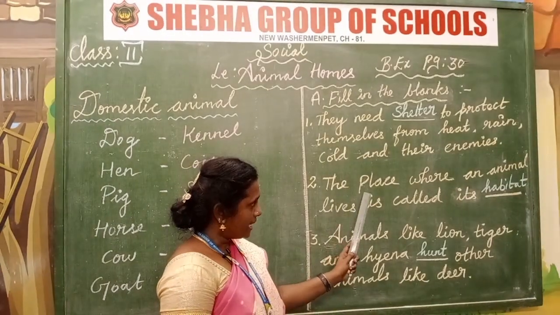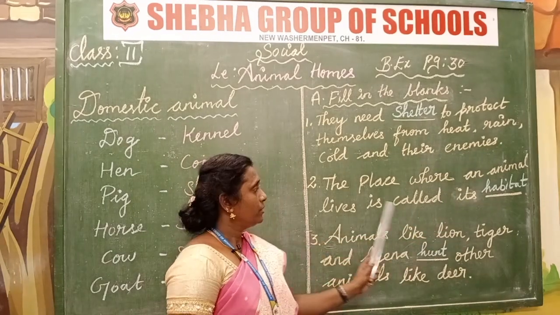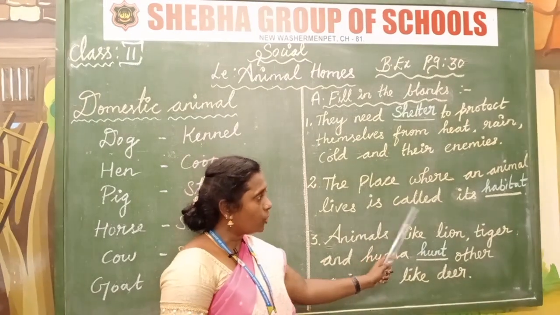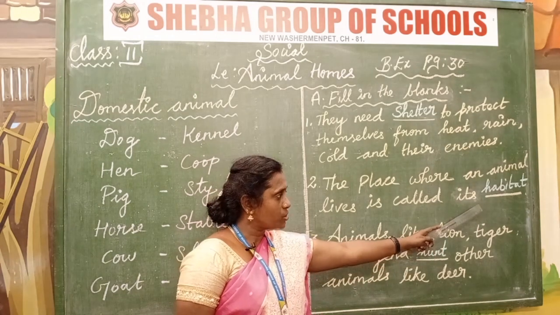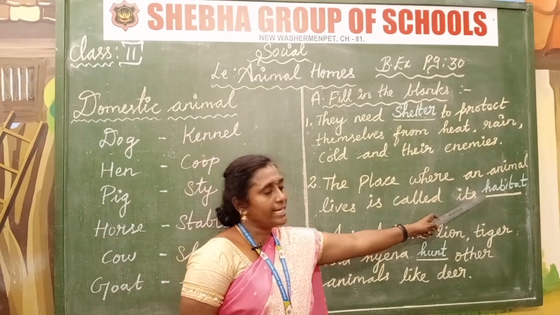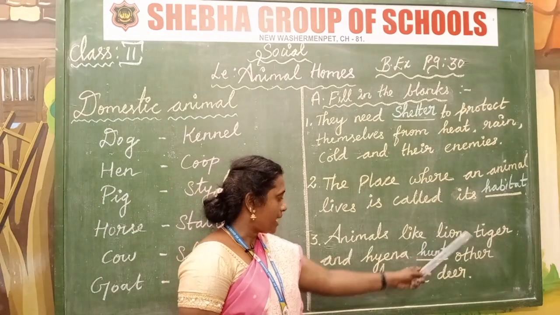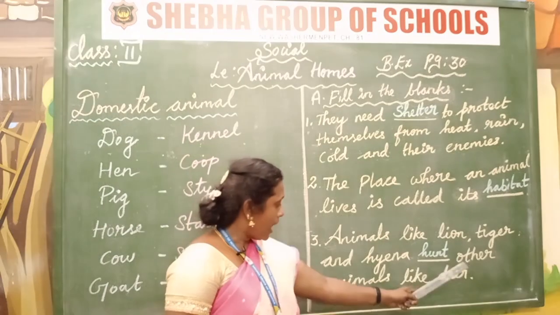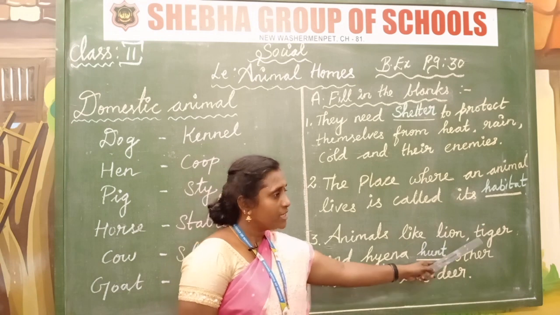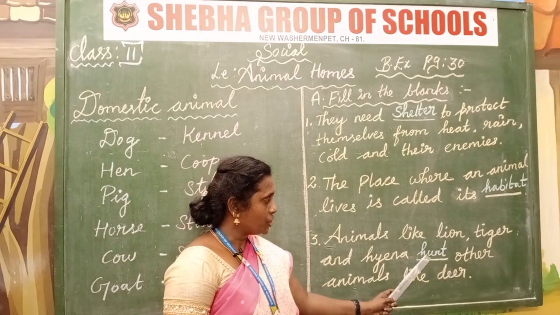Number 2, the place where an animal lives is called its habitat. Habitat, what is the spelling? H-A-B-I-T-A-T, habitat. Number 3, animals like lion, tiger and hyena hunt other animals like deer. H-U-N-T, hunt.